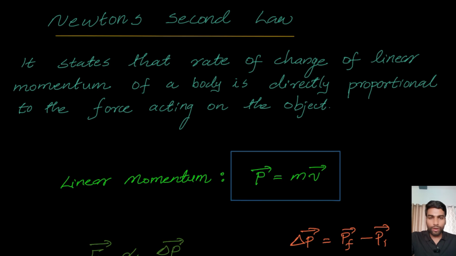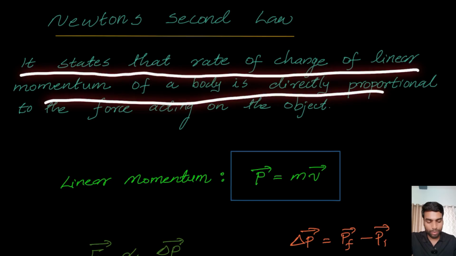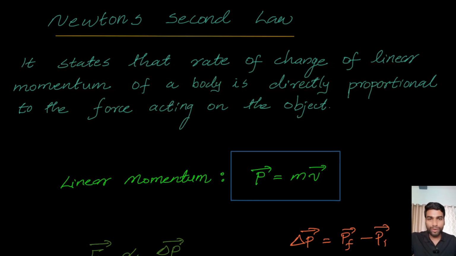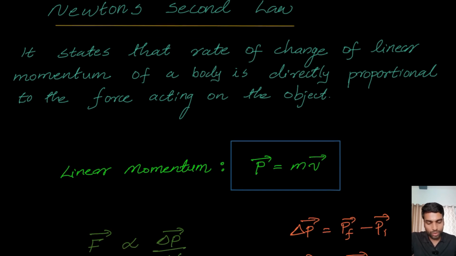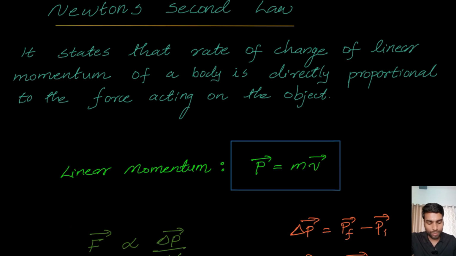Now let's focus on Newton's second law. What does it say? It states that the rate of change of linear momentum of a body is directly proportional to the force acting on the object. First of all, what is linear momentum? Linear momentum is defined as mass times velocity, and of course, it is a vector. So Newton's second law says that the force is directly proportional to the rate of change of linear momentum.